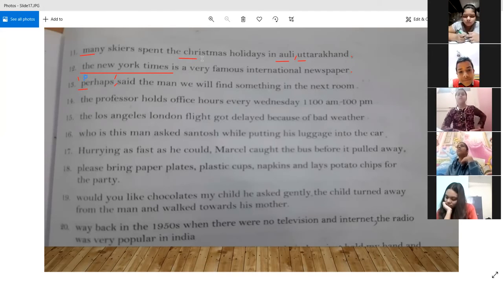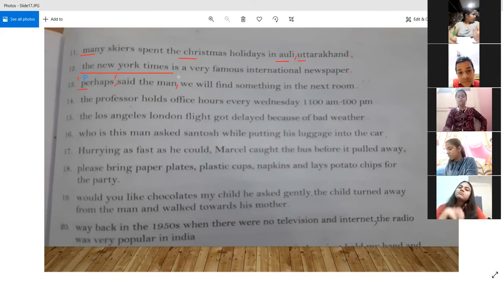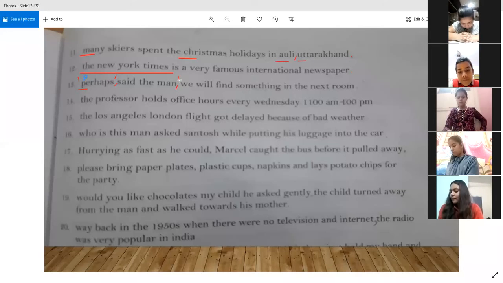Then quotation marks open, and the W will be capital. Yes. So basically, now his speech is continuing. We have just broken his speech. First we reported that the man said perhaps, and then we are reporting the next part of his quoted speech. So this part of his speech is also quoted, that he said we will find something in the next